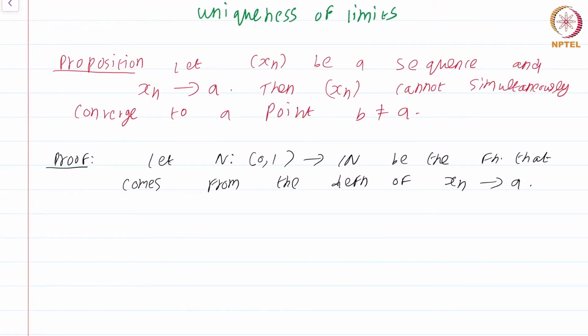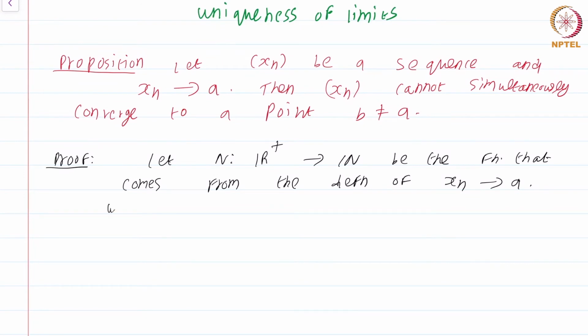So instead, let me just not take it from 0, 1. Let me just take it from R plus to N. Recall that it doesn't really matter if I had a function from 0, 1 to N that satisfies the definition of convergence. You get a function from R plus to N as well. You will understand in a moment why I had decided to choose the function from R plus to N.